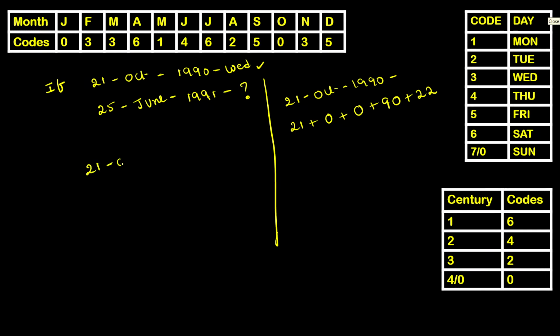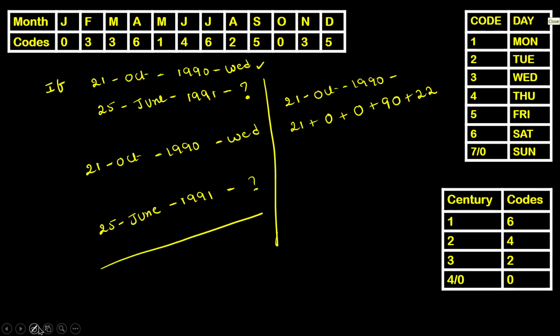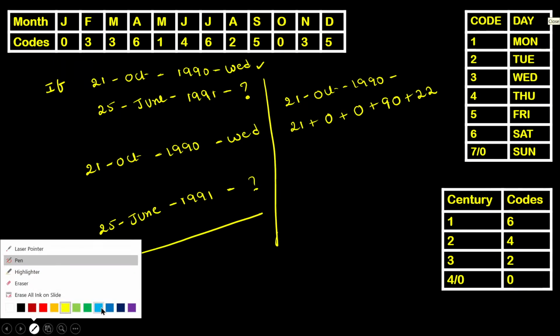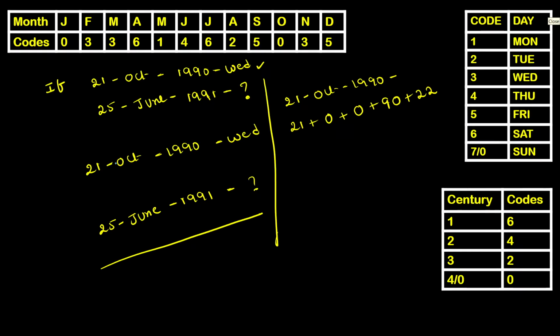Yes, look here once. 21. October month code is 0.